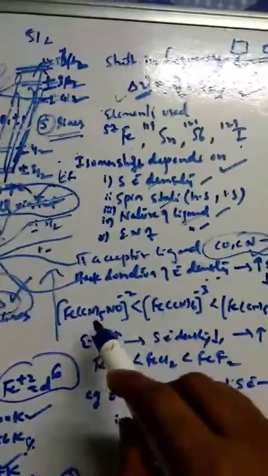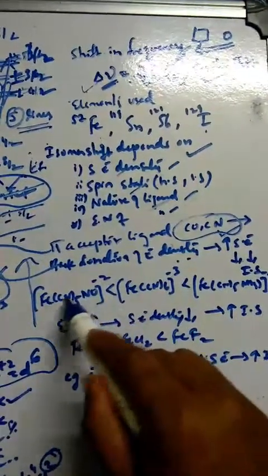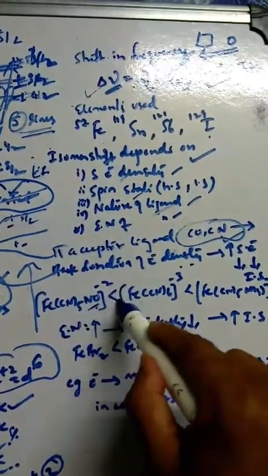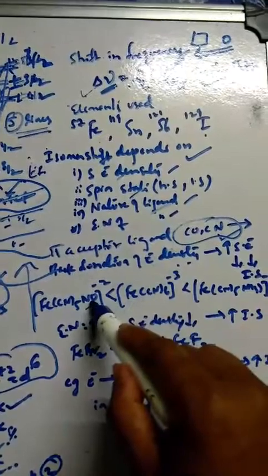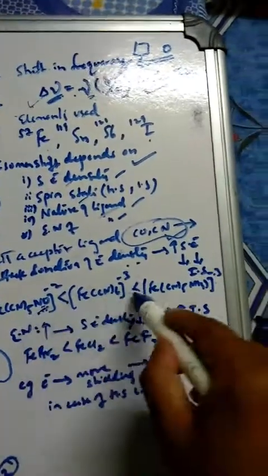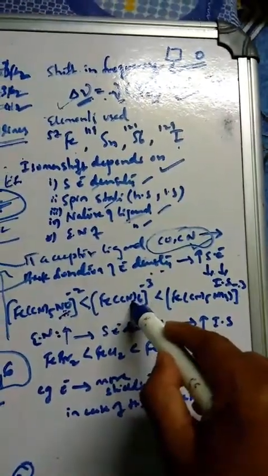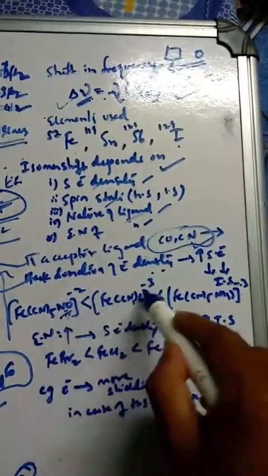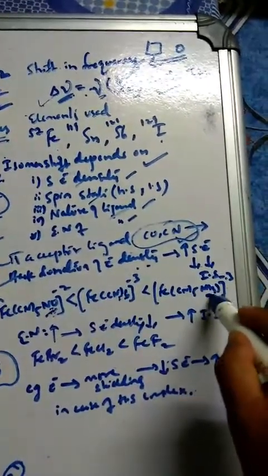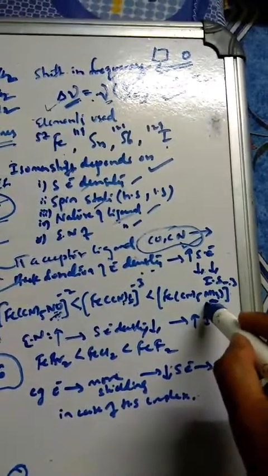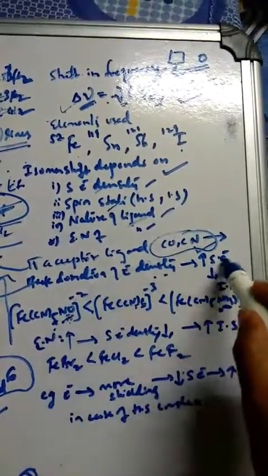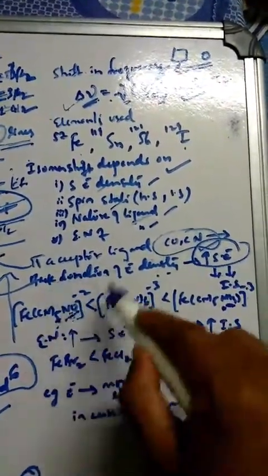Is it right? For example, you can see these three complexes here: pentacyano nitrosyl iron complex. NO is a very good pi acceptor here, so this has the lowest shift. Why? Because back donation is more. When back donation is more, S electron density is more. When S electron density is more, the isomer shift is less. Followed by cyanide, which is also a very good pi acceptor. In the ligand series this is higher than that, and finally amine is not a very good pi acceptor, so that has the highest isomer shift, followed by cyanide, then NO has the lowest isomer shift. Why? Because NO has the greatest S electron density because of back donation.